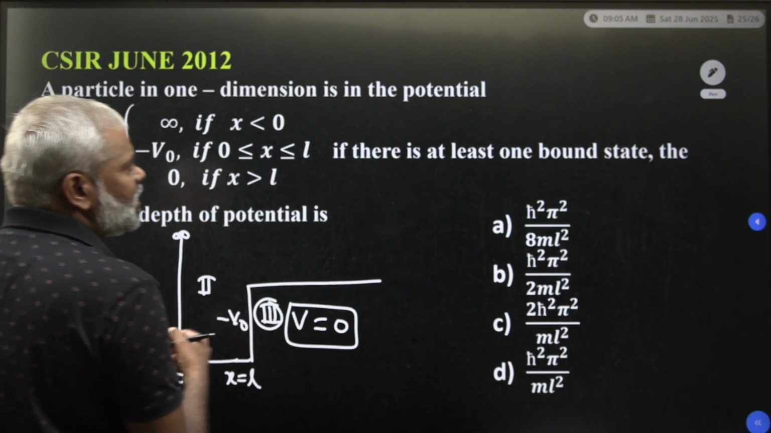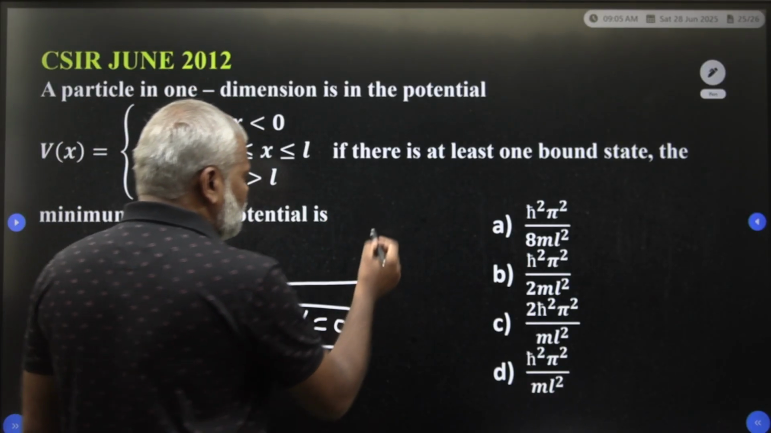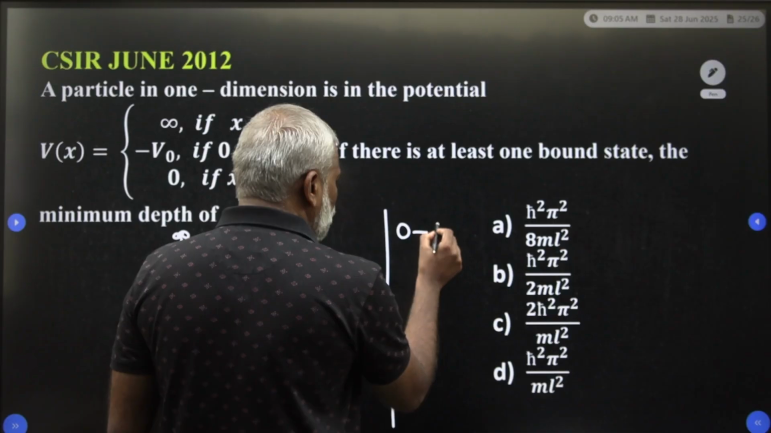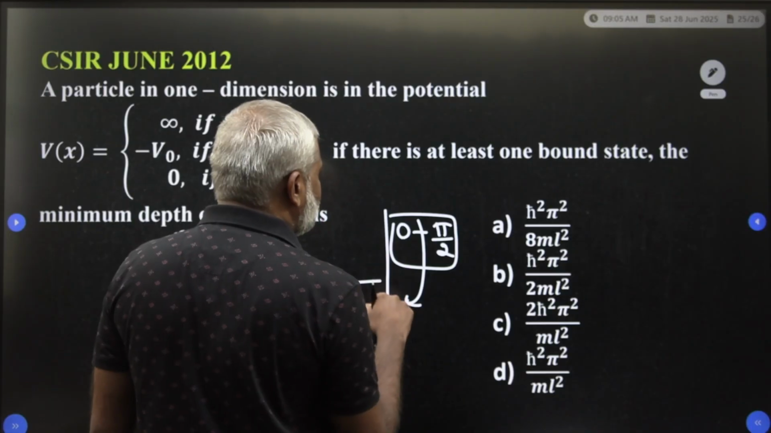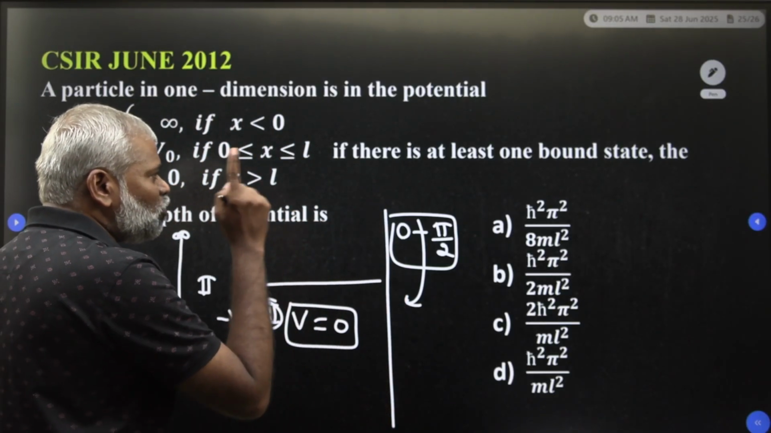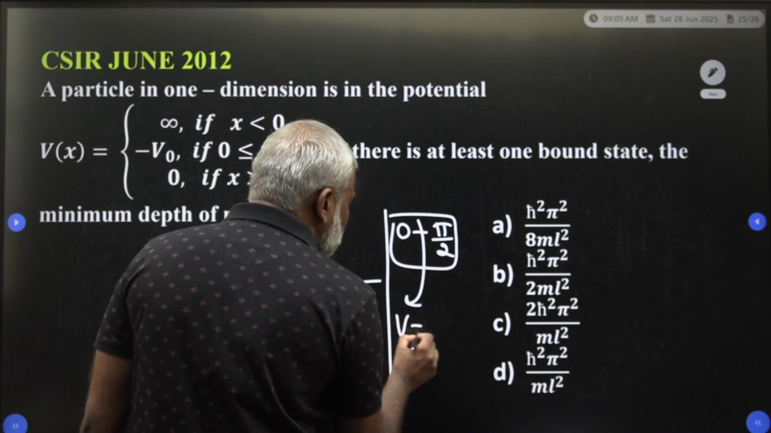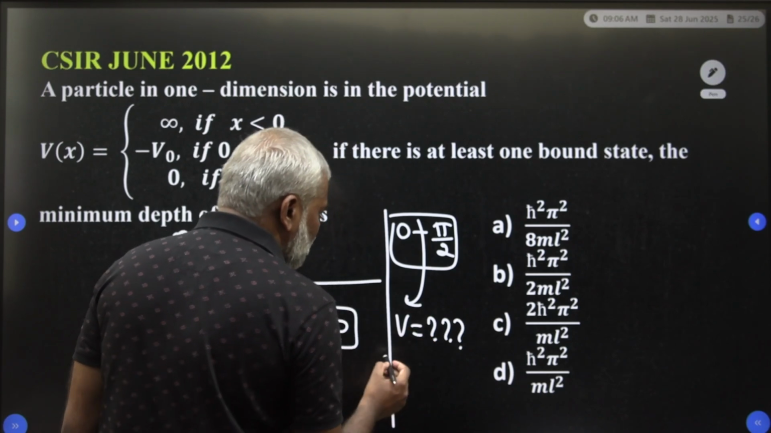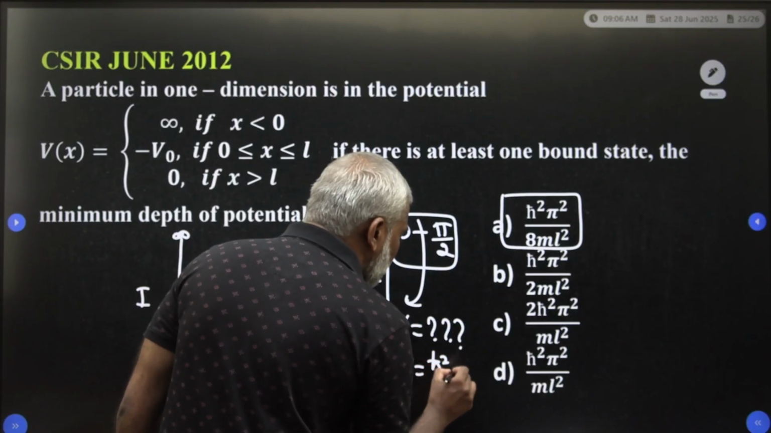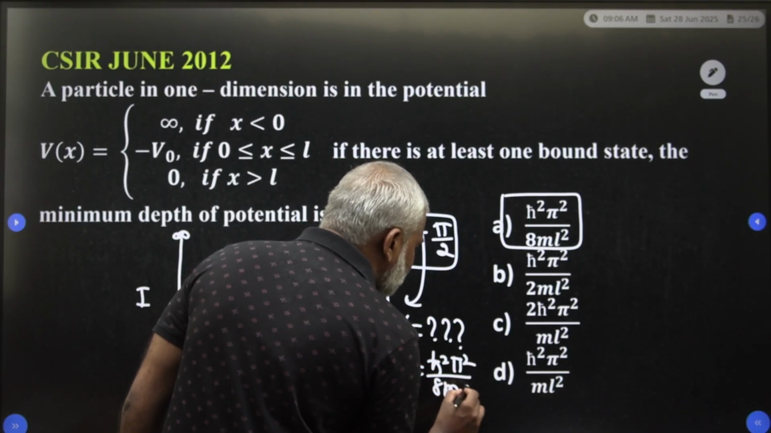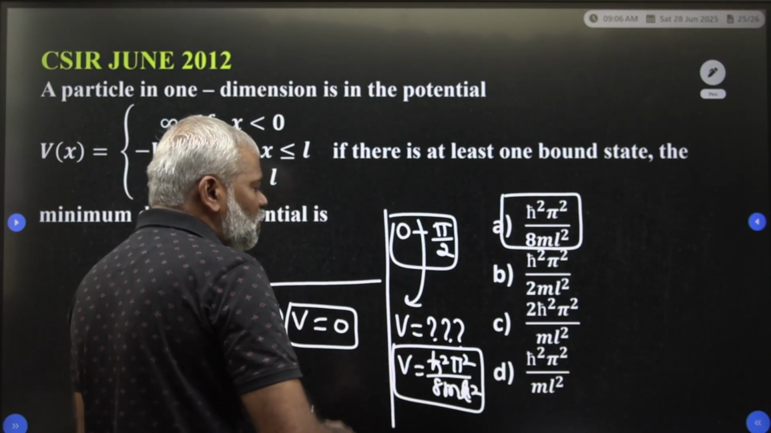Now we have to write: there is at least one bound state. At least one bound state means, in between 0 to pi by 2, at least one bound state is existing. If there is at least one bound state, what is the minimum depth of the potential they are asking. V is equal to h cut square pi square divided by 8m L square, you are going to get. So this is the minimum depth of the potential well.